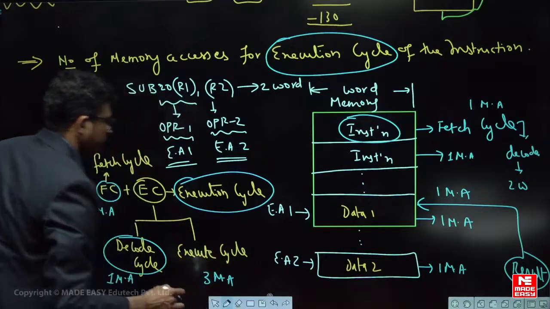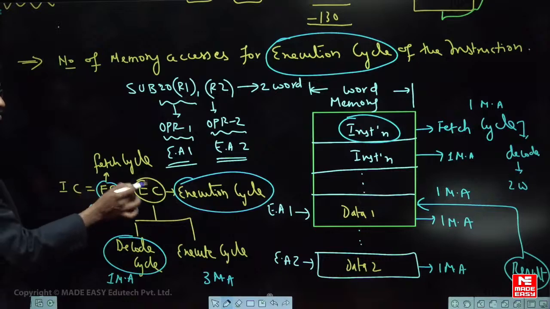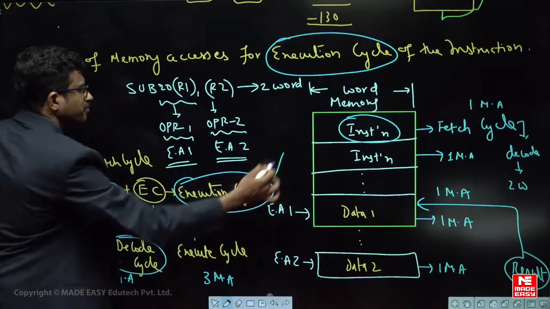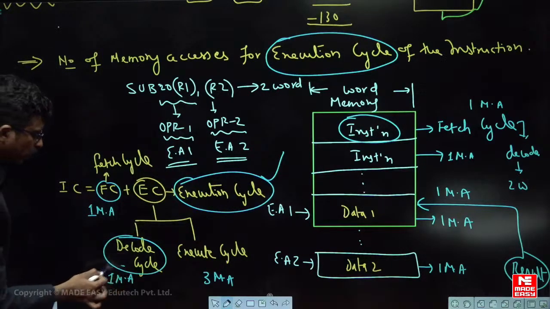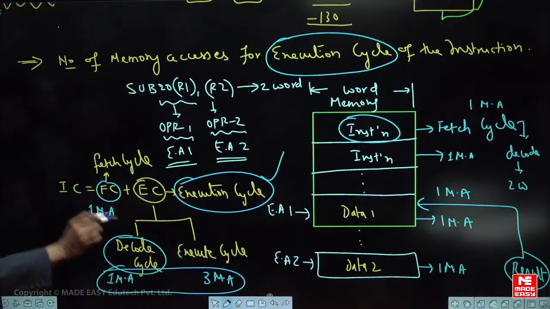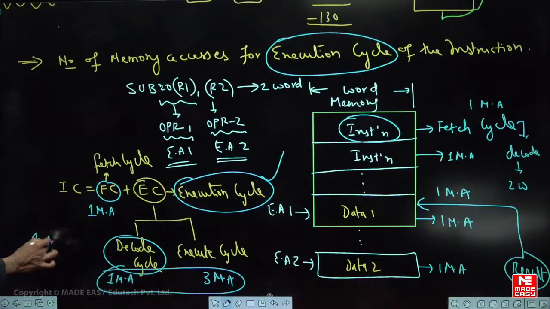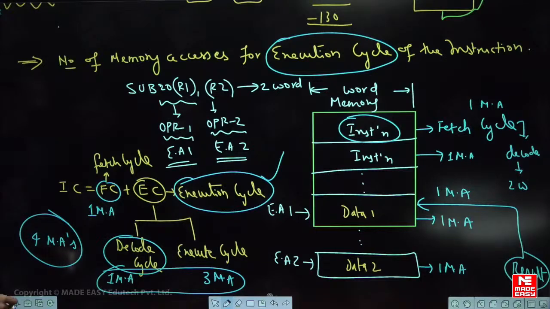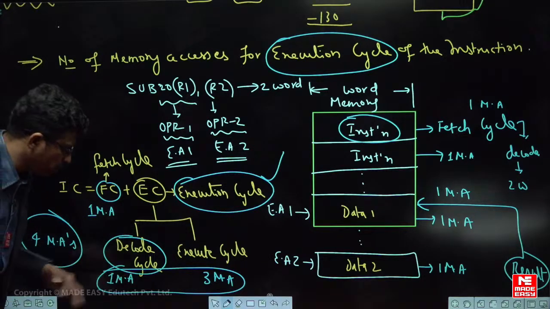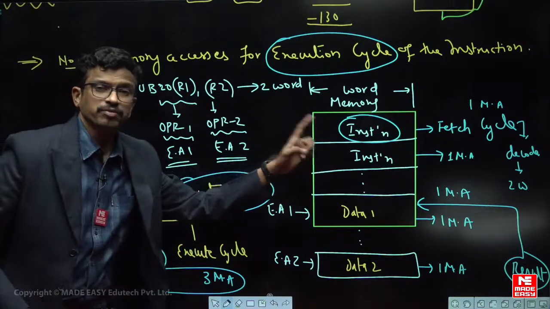Now tell me, is he asking about the fetch cycle or the execution cycle? Execution cycle. So for the execution cycle, how many memory accesses are required in total? 4 memory accesses are required. That is the answer. Is it understood? The decode cycle will come into the picture only if the instruction is more than one word.